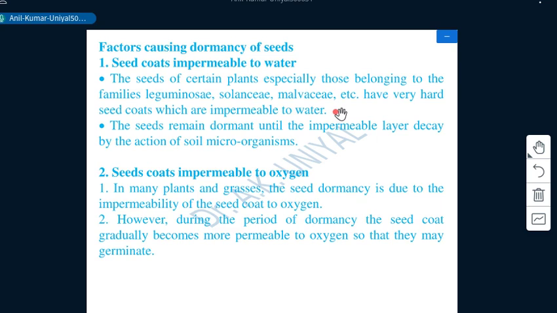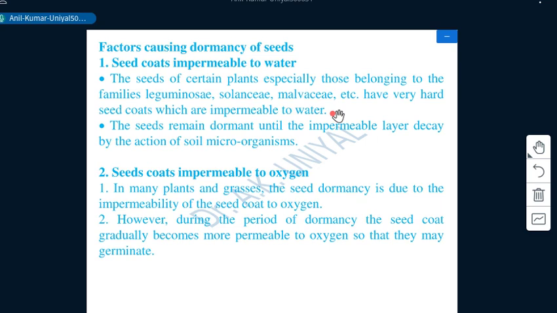Here I would like to mention one thing, that these hard coats firstly act as a barrier to moisture as well as oxygen, as their micropylar end is sometimes closed due to deposition of dust and moisture, and it does not permit moisture or oxygen to get inside.